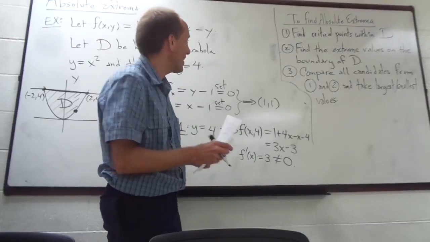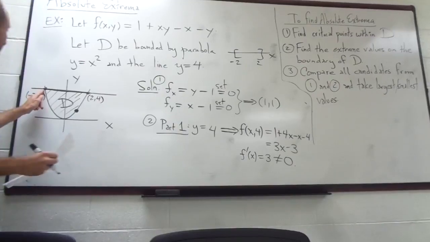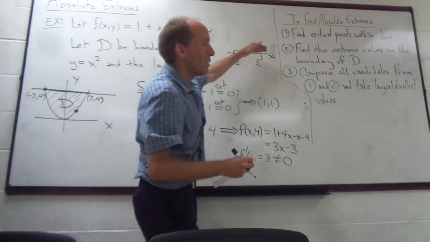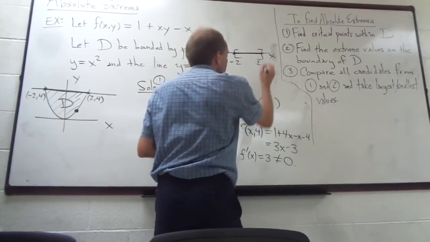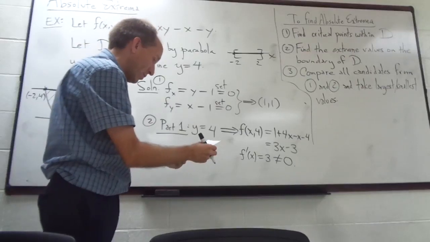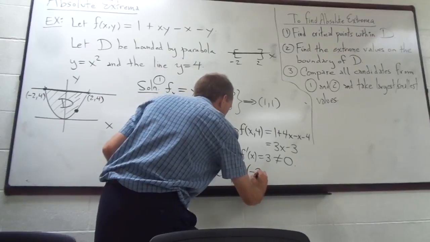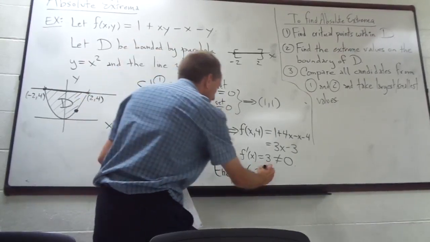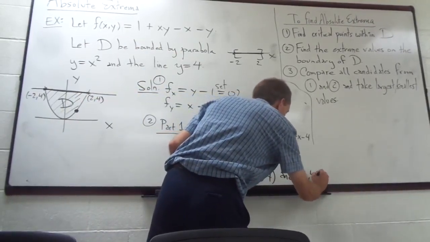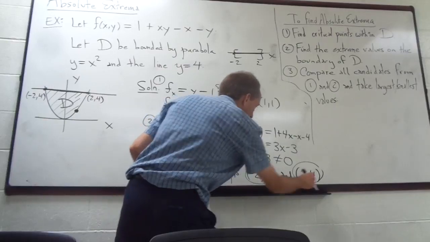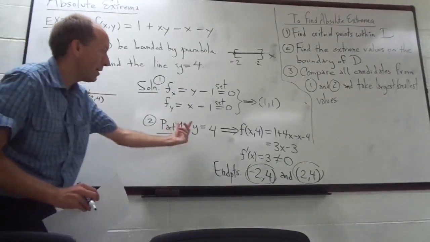However, just like I showed you before, if this is a function of x, you do have the boundary between -2 and 2. If I just think of it as a function of x only, it's a function from -2 to 2, and I do need to look at the endpoints of that domain. So I have to look at the endpoints and throw those into my list. So in other words, for -2, the corresponding point is 4, and for positive 2, the corresponding point is 4. These are the y values in the second slot. And in the top part of this domain, y is equal to 4.